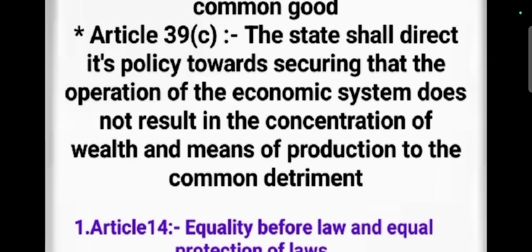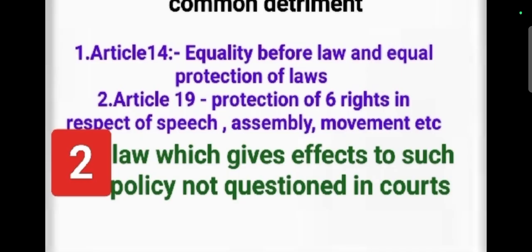Article 39C says the state shall direct its policy towards securing that the operation of the economic system does not result in the concentration of wealth and means of production to the common detriment. These are the two important articles. Laws specified in these articles shall not be challenged on the grounds of Articles 14 and 19.